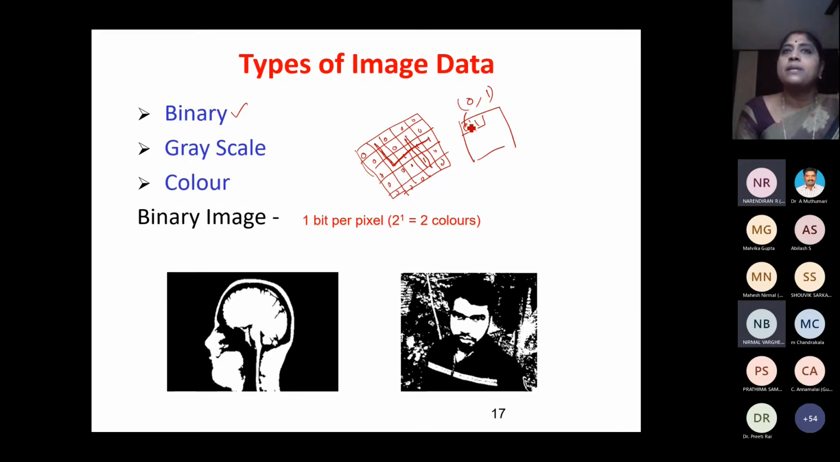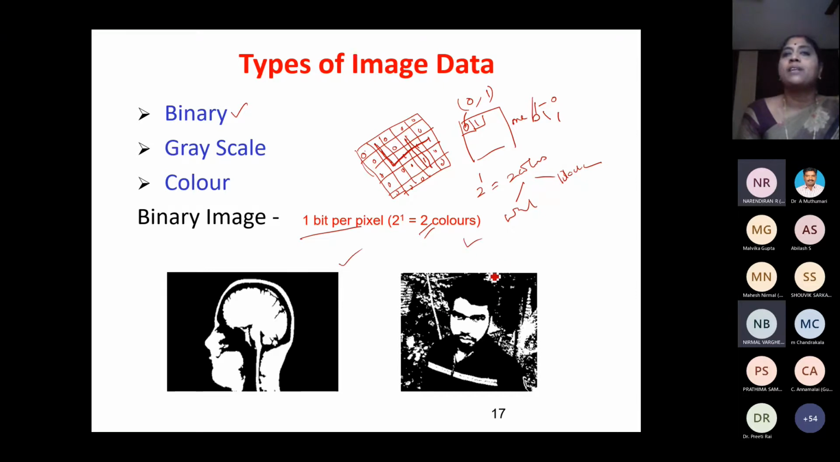So I am using only 1 bit per pixel. This bit can be either 0 or 1. If I put 0, it is black. If I put 1, it is white. So how many possible colors can I have? Because I'm using 1 bit, 2 power 1 is equal to 2 colors. What are the 2 colors? One is white, another one is black. And this is your binary image.